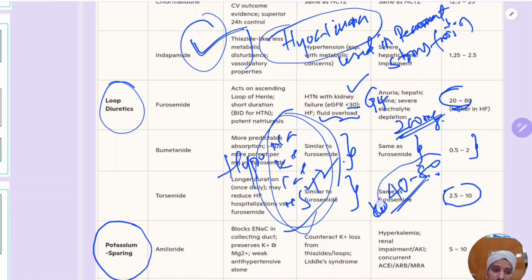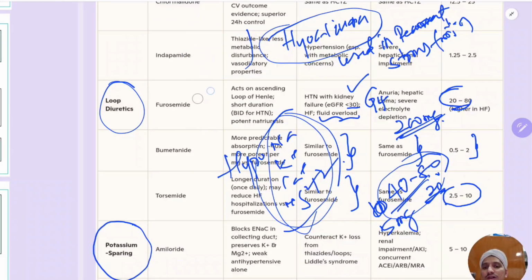40 to 80 mg maximum dose. Remember, 40 to 80 mg. It is started usually at a 5 mg dose, and usually in heart failure patients 20 mg is the usual dose. It is given in combination with a potassium sparing diuretic, so that there is no hypokalemia developing in coming days.